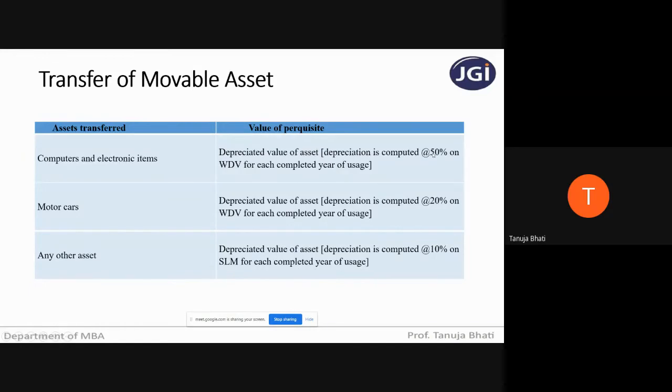So you will need to know the rate of depreciation and the method of depreciation to be followed for the particular asset. So for computers and electronics, it is 50% WDV. For motor cars, it is 20% WDV. And for any other asset, it is 10% SLM, straight line method. Is this clear? Can we move ahead, students?